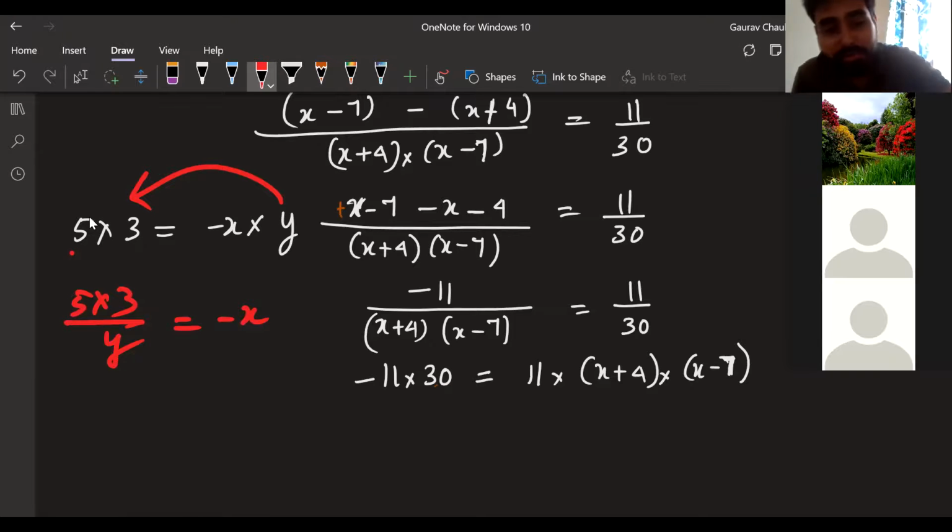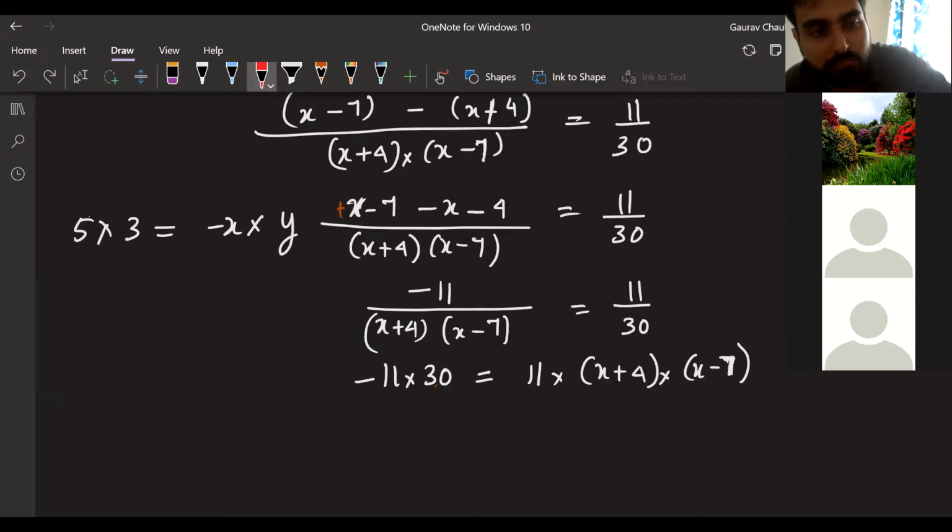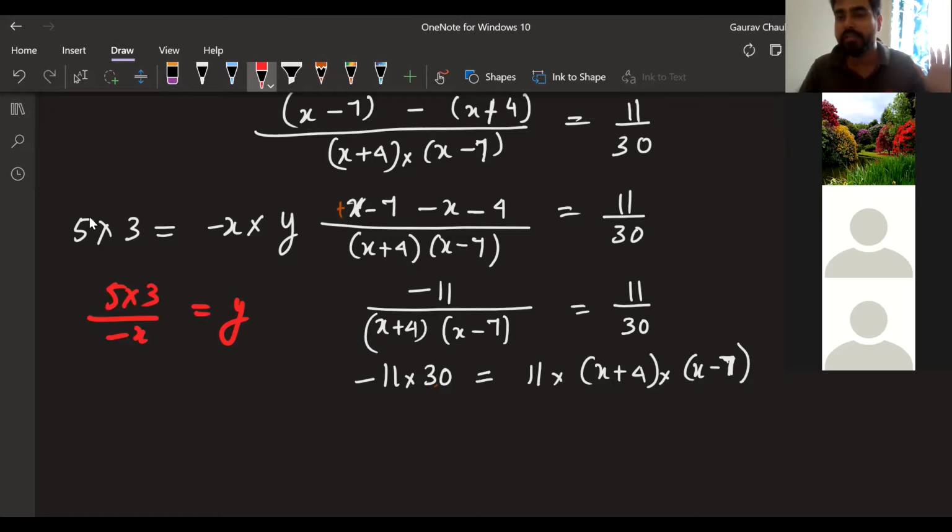What if I want to take x to the left hand side? How will it come? Sir, in the place of y, it will be minus x, sir. Yeah, 5 into 3 by minus x is equal to y. Are we good here, guys? Are we getting what Tulsi is saying? Give me a thumbs up if you're good.